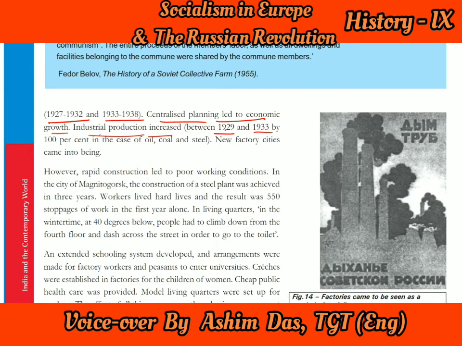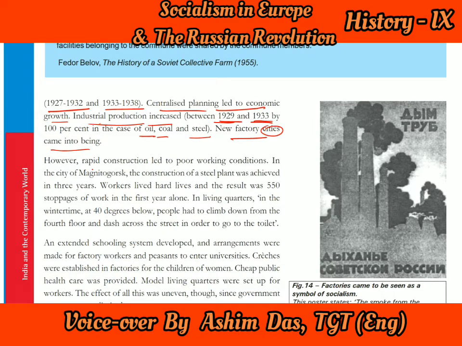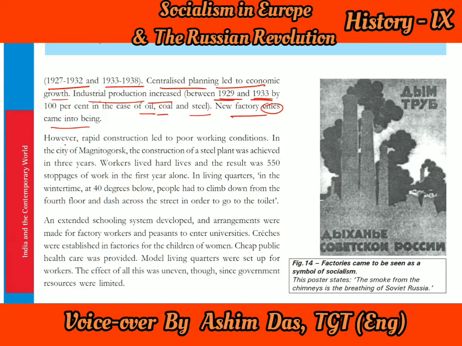Industrial production also increased between 1929 and 1933 by 100% in the case of certain commodities like oil, coal, steel, etc. New factory cities also came into being. Now cities were also growing up, where the people were getting the facilities of different new things and benefits. However, let us see, rapid construction led to poor working conditions.